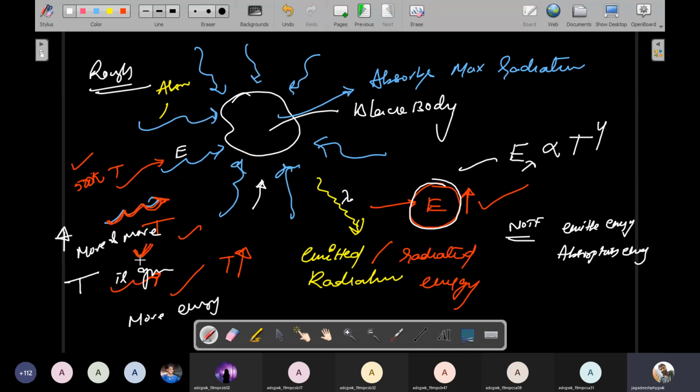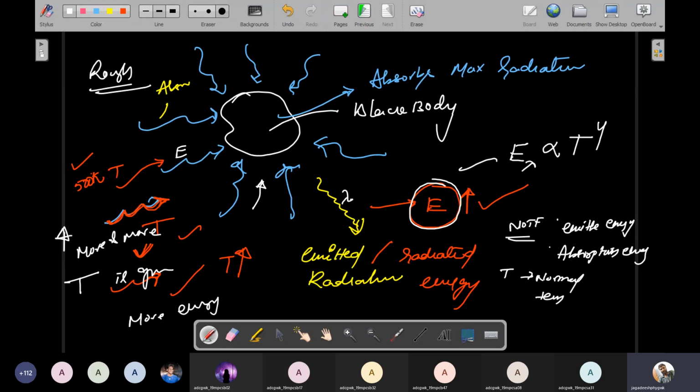Now after some time, if you give sufficient temperature to this black body, it emits radiation; whatever radiation it absorbed, the radiation will be maximally emitted. Right now this is the radiated energy, called emitted energy. But in the first case, if you give a normal temperature, then this is not equal.